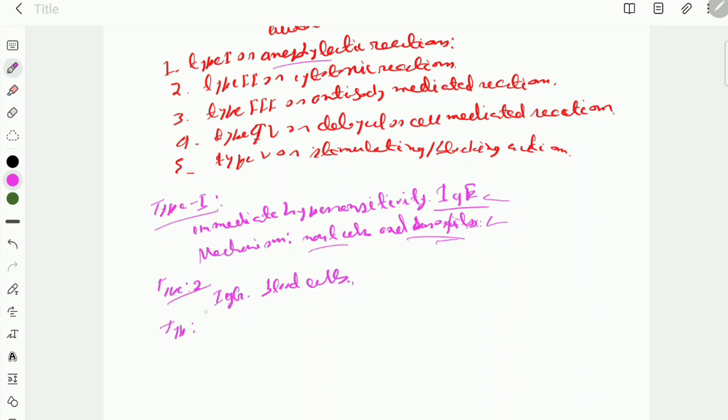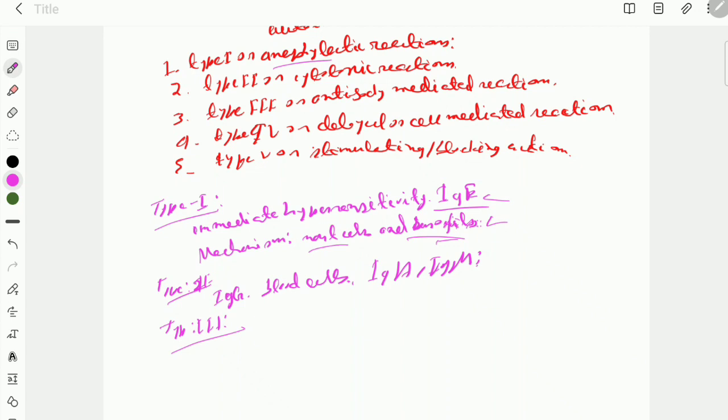Now type 3, also known as antibody mediated reactions. In case of type 2, there may sometimes be involvement of IgA and IgM antibodies.